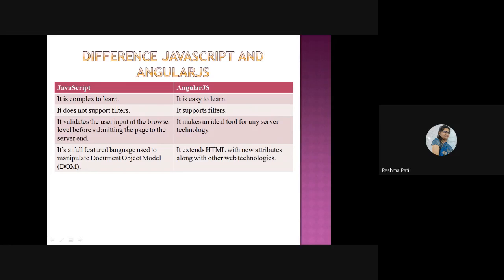JavaScript validates the user input at the browser level before submitting the page to the server end. We are going to submit the page at the server end, but before that, we validate the things in JavaScript. AngularJS is an ideal tool for any server technology. And the last difference is that JavaScript is a full-featured language used to manipulate the document object model, and in AngularJS, it extends the HTML with new attributes. We are adding custom attributes also in AngularJS, but that is not possible in the previous technology, that is JavaScript.